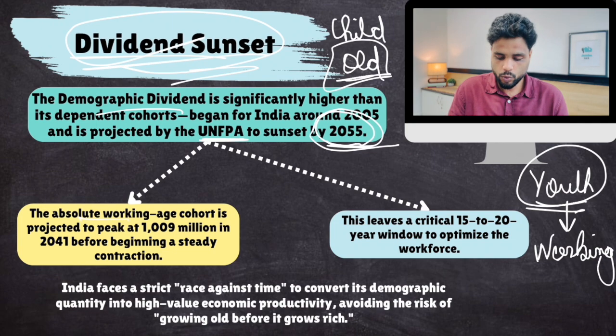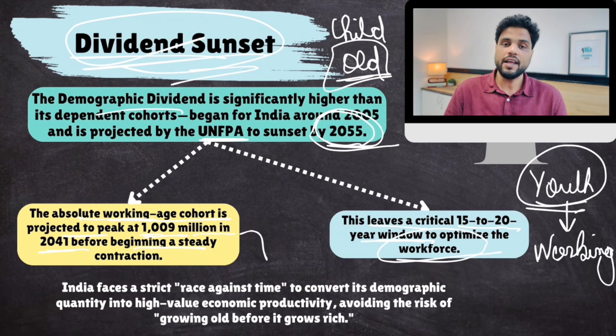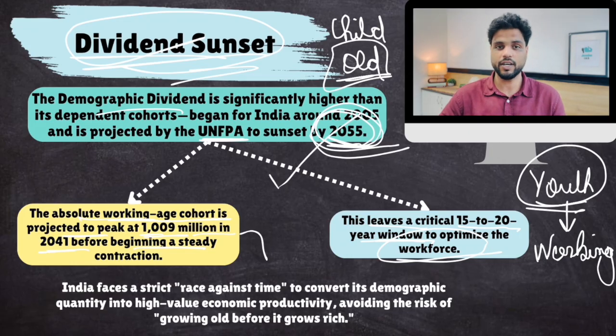The absolute working age population is projected to peak at 1000 million in 2041, before it will start to decline. This leaves us with a critical 15 to 20 year window to take all the necessary advantage of this workforce. If India wants to become a developed country, we have to do it before 2055, because now we have the time. This window is going to close, okay? Because we have demographic dividend on our side.